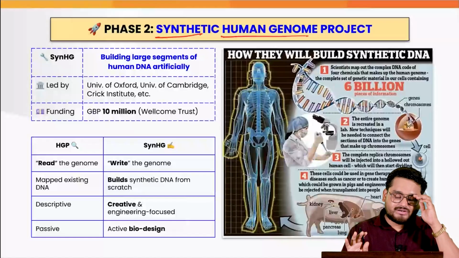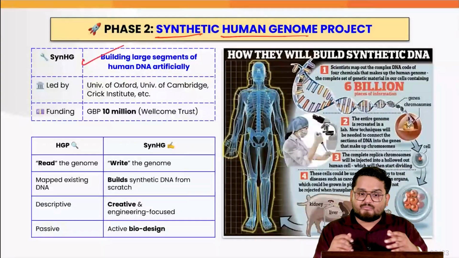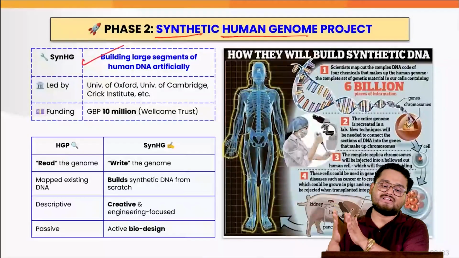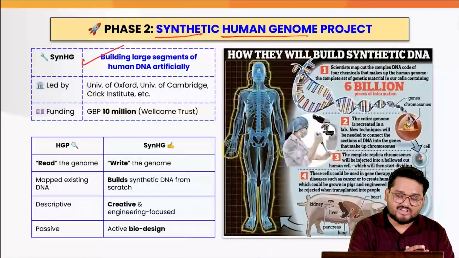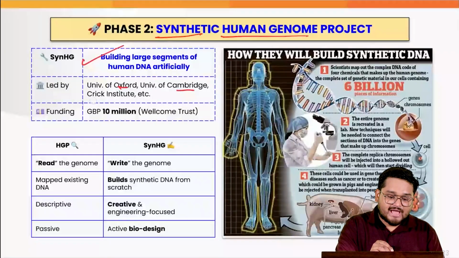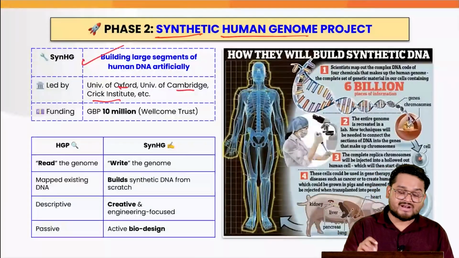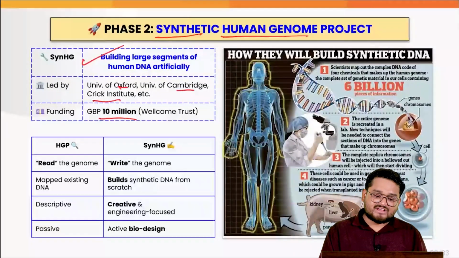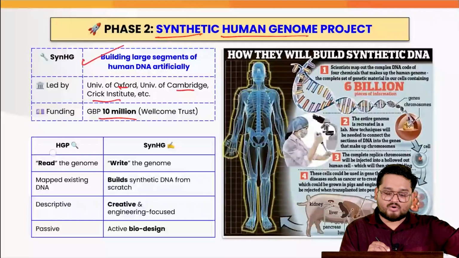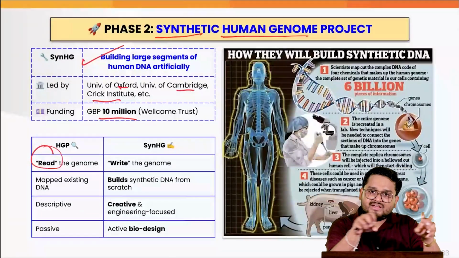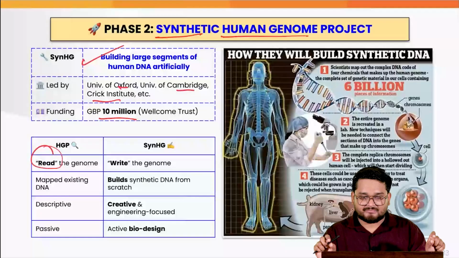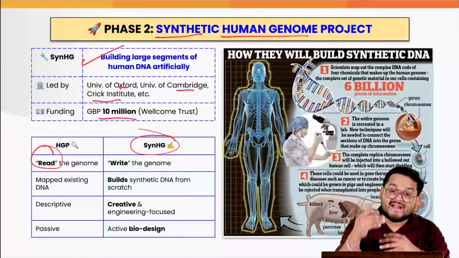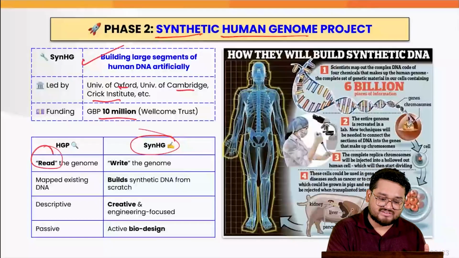Now this genome project is actually where we are trying to build large segments of human DNA artificially outside the human body. This is a study which has been led by Oxford, Cambridge and Crick Institute. Funding is around 10 million Great British Pound. The main difference here is that in the Human Genome Project, we are actually reading the genome. We are breaking it into sequences and trying to read them. But in this Synthetic Human Genome Project, we are trying to write the entire genome by ourselves in our laboratories.